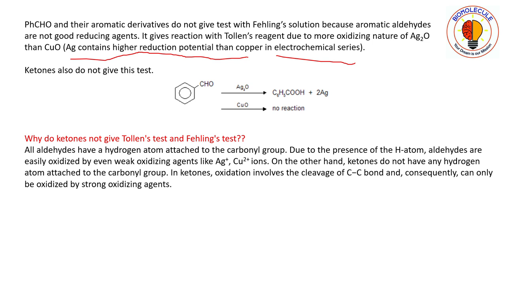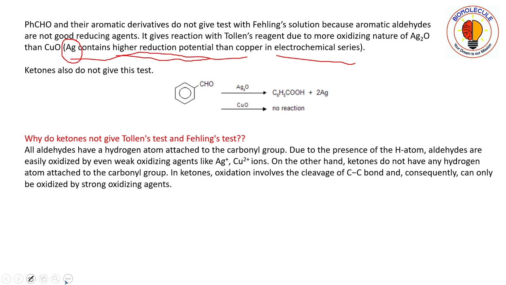That means silver has a higher tendency to be reduced from silver plus 1 to silver 0, whereas copper has a less tendency than silver. That means the higher the reduction potential, the faster that will undergo reduction reaction.